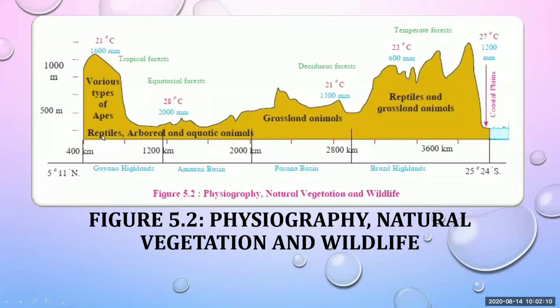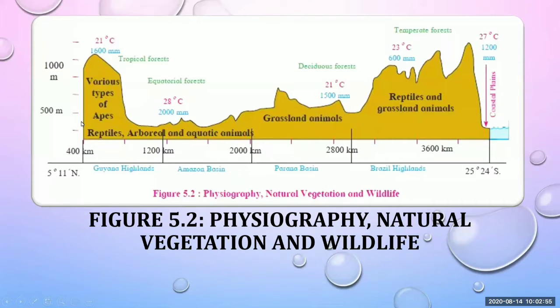We can see here various types of apes, reptiles, arboreal and aquatic animals. These animals and this variety of apes and reptiles are found in the Guyana highlands as well as in the Amazon basin. Amazon basin is a lowland area and Guyana highland is a highland area. It is not a mountain, but it looks like a plateau. This is the Guyana highland, and its height is about 1000 meters.